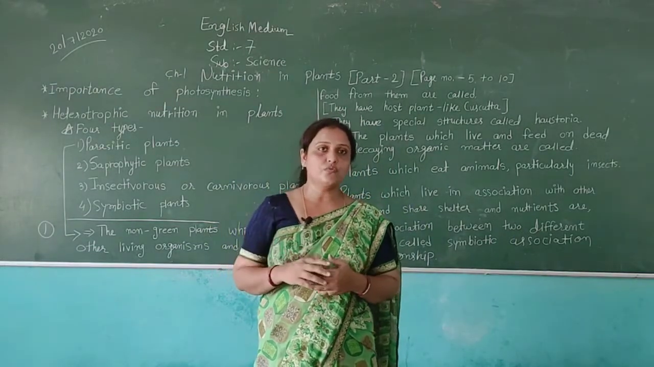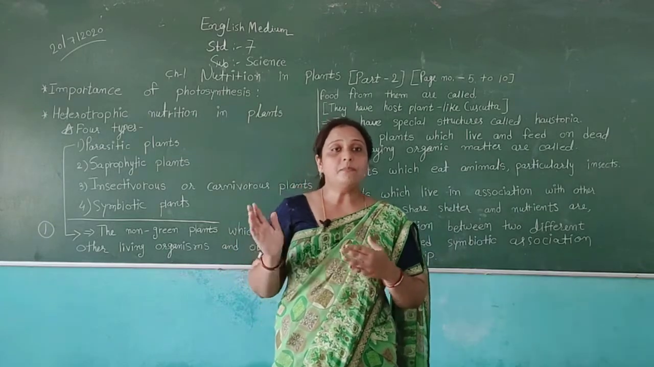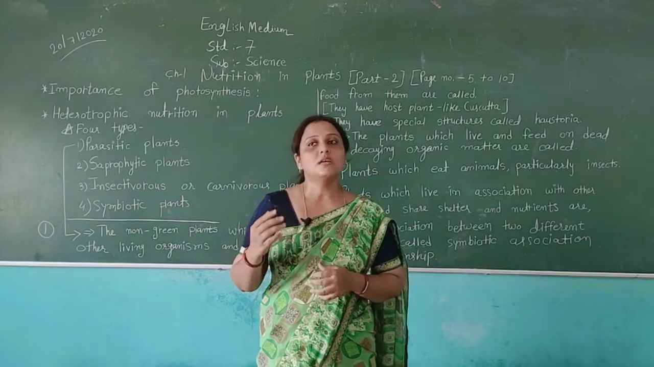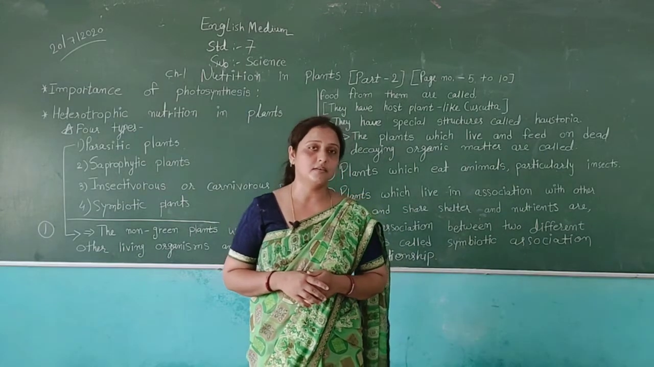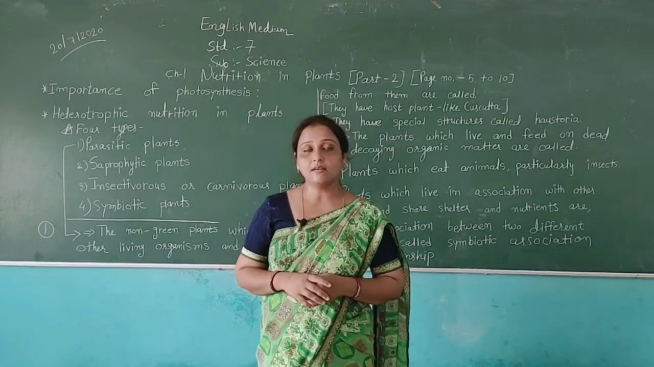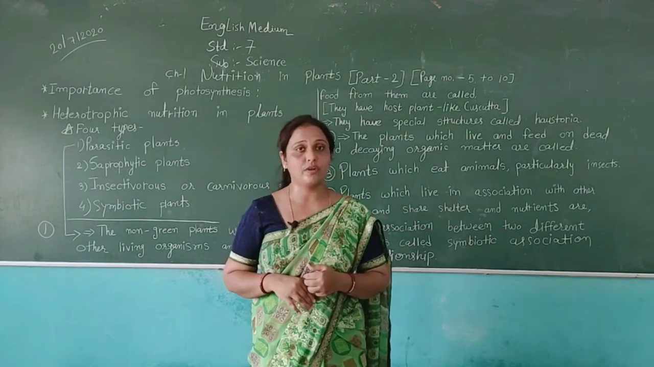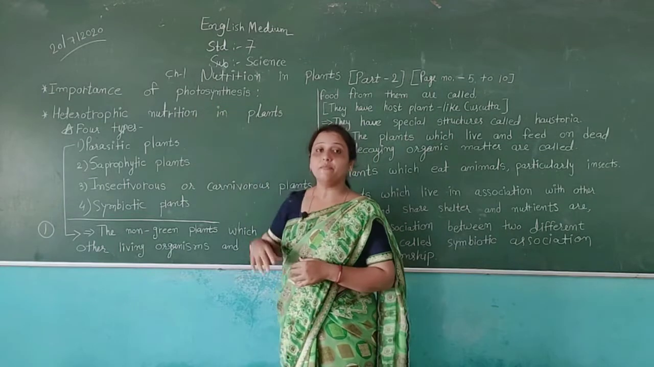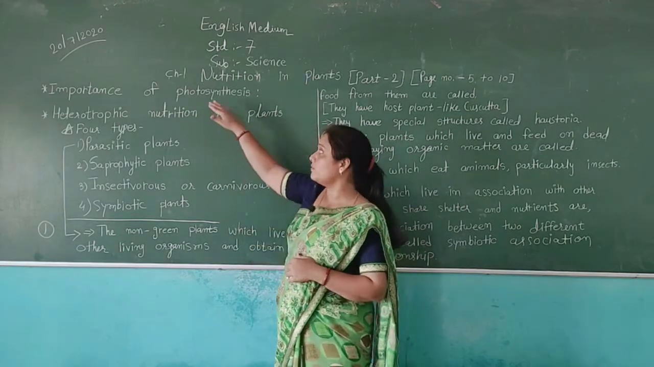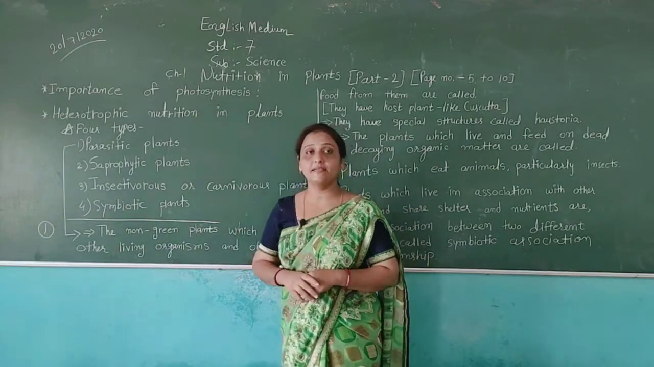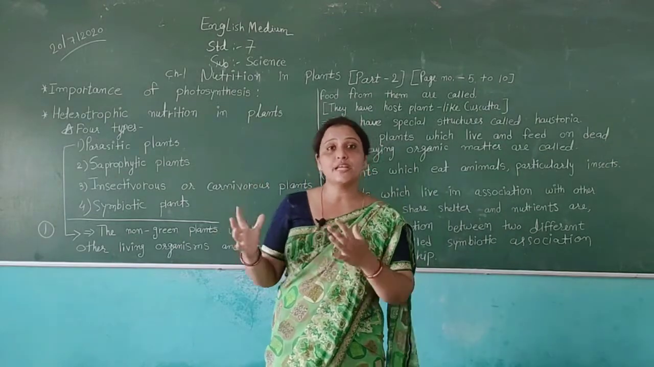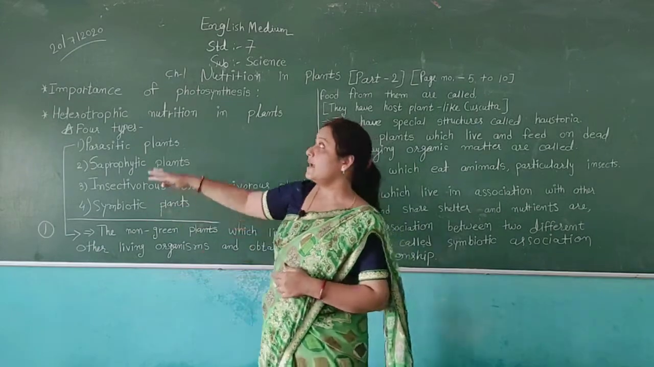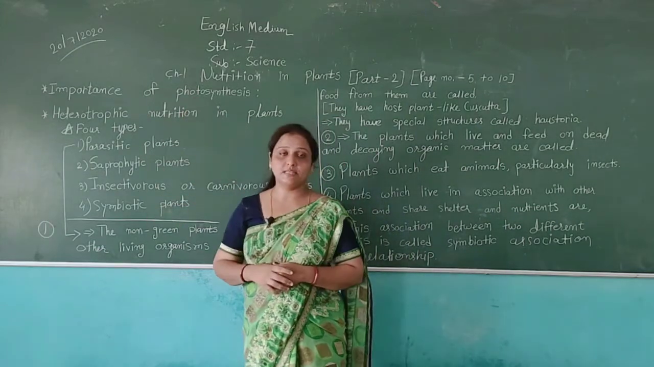For example, we can see that most plants have a green color. This green color is because of chlorophyll. So plants which do photosynthesis make their food using this process and store their food in different parts of the plant. Now, the importance of photosynthesis.